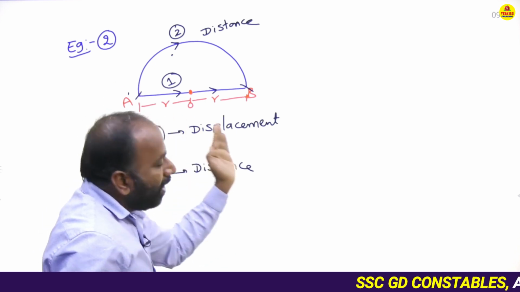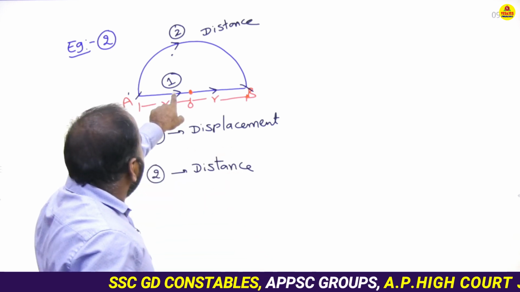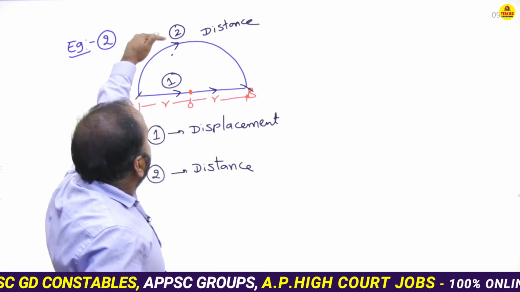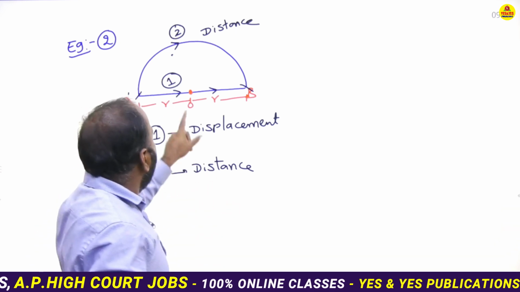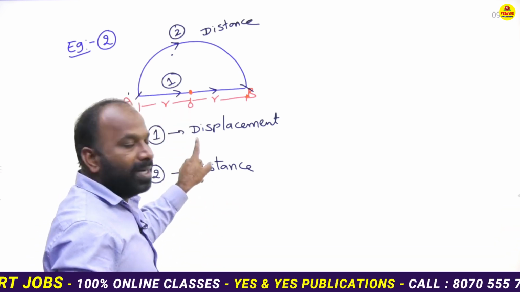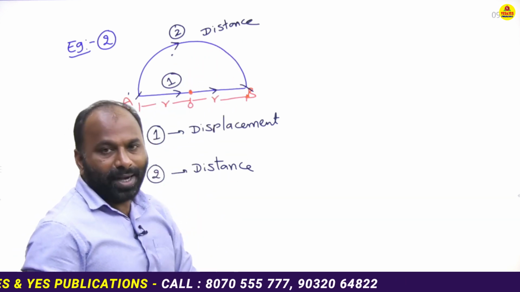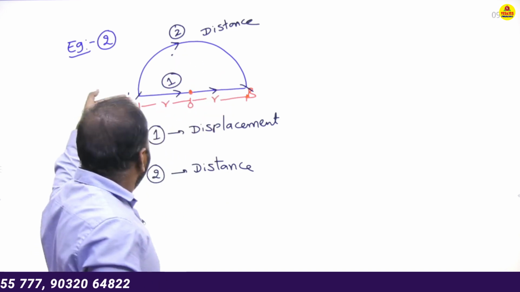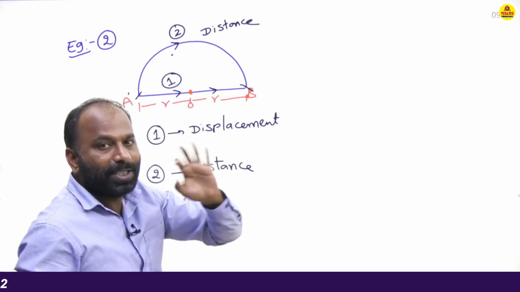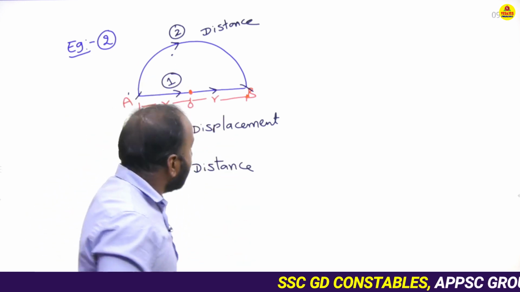First and second both represent the displacement. Third, the first one represents distance, the second one represents displacement. Fourth option, the first one represents displacement but the second one represents distance. That is the correct option. The second one is the distance, the first one represents the displacement. This is the difference between distance and displacement.